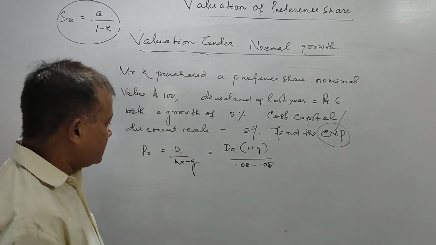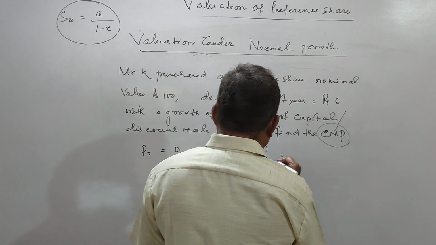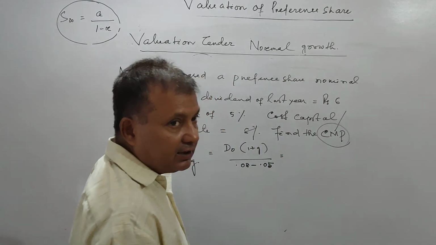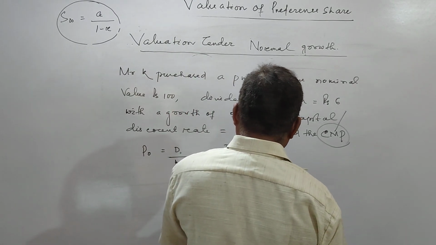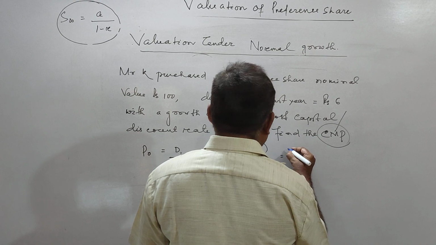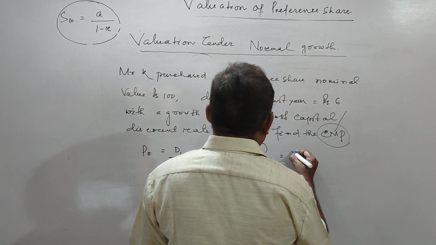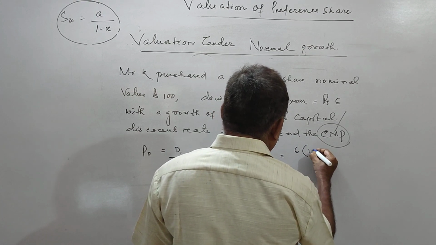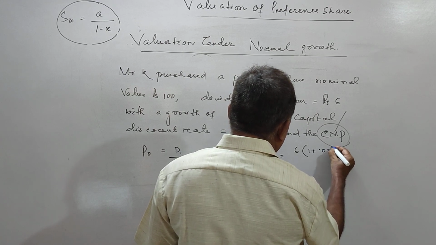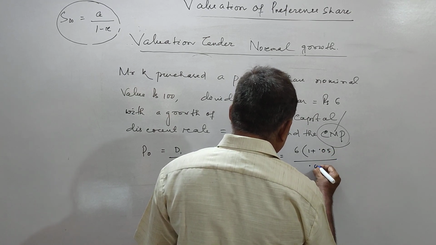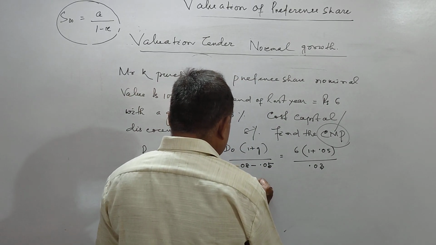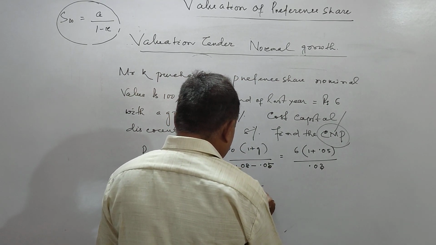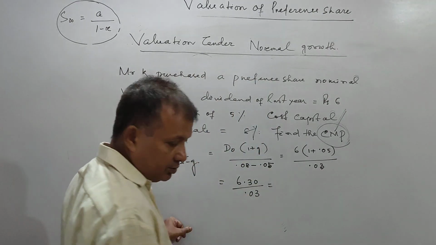In this case, you have to remember that K is greater than G. So D0 into 1 plus G, D0 will be your last year dividend with a growth rate, so 6 into 1.05 is 6.30, divided by 0.03.